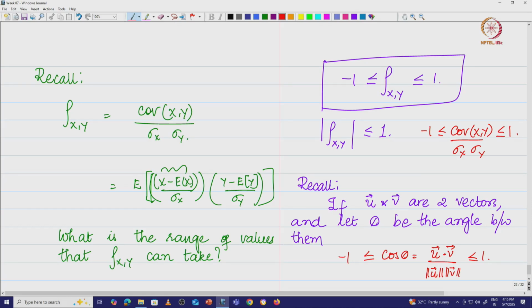Now one more thing we want to look at. We have already said that rho x y is a value between -1 and +1. What do we infer when rho x y is equal to -1? What do we infer when rho x y is equal to 0, and what do we infer about x and y when rho x y is equal to +1?